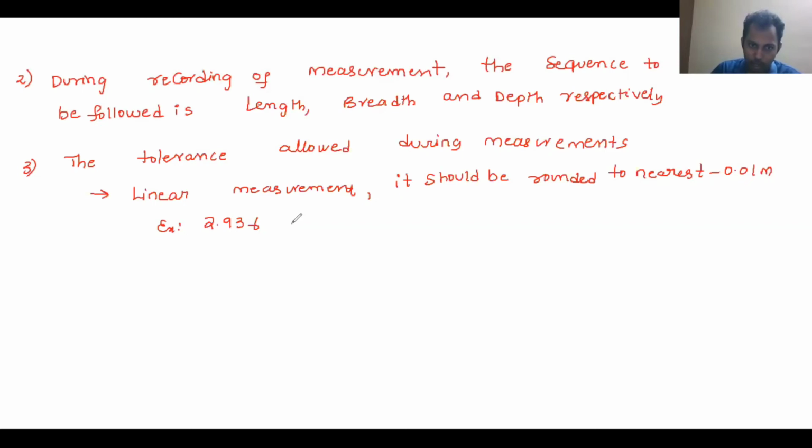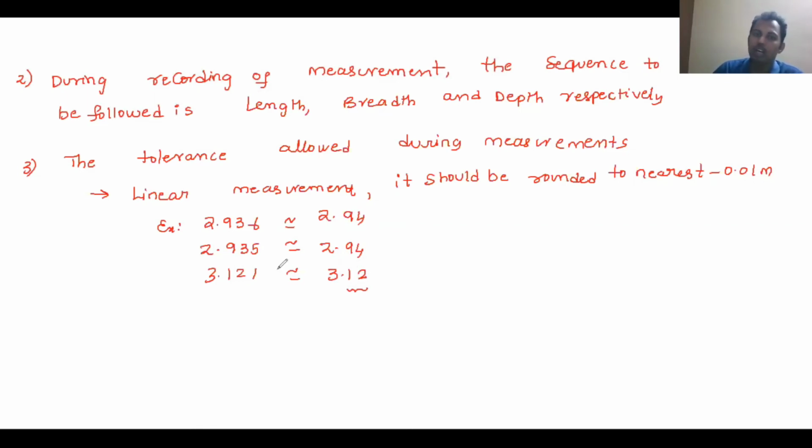Now it should be rounded off to 2.94. Similarly, if you are getting it as 2.935, then it should be rounded to 2.94 again. If it is 2.121, then it should be rounded to 2.12. That means up to 2 decimals only you can record.